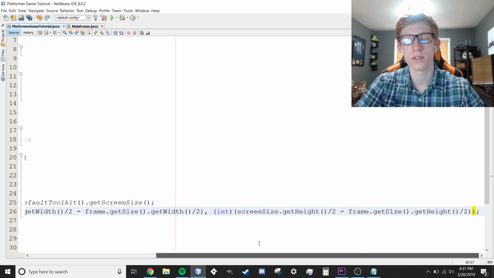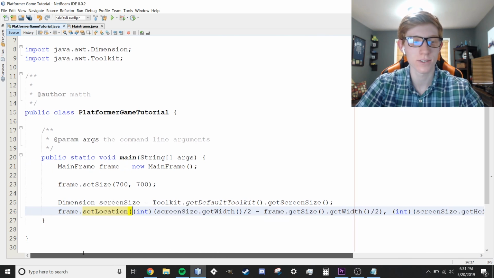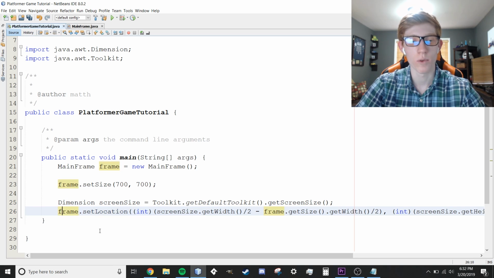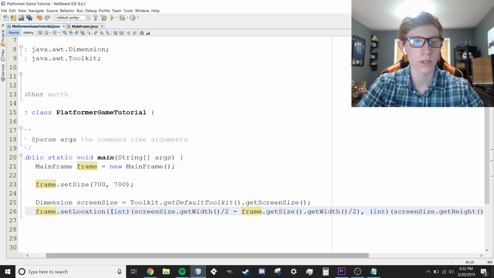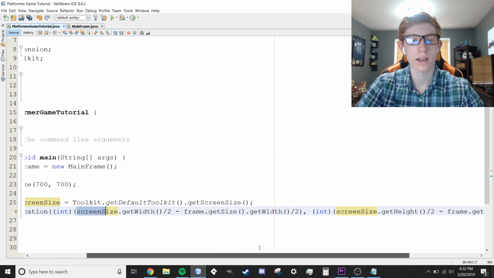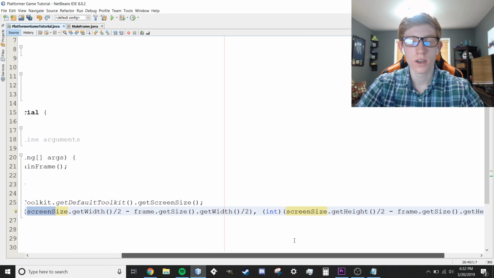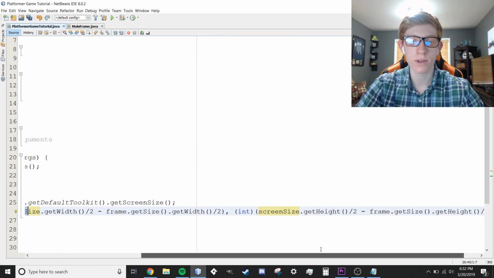So this is split across 2 lines, so it's kind of hard to see here. I'm going to go through one more time. It's frame.setLocation, and then we're going to put an open bracket, and we're going to have int right here just to cast the variable to an integer. Then we're going to have another open bracket, screenSize.getWidth() divided by 2 minus frame.getSize().getWidth() divided by 2. Then the exact same thing with, instead of width, we're using height.